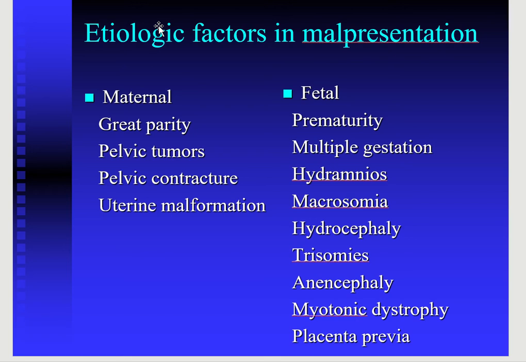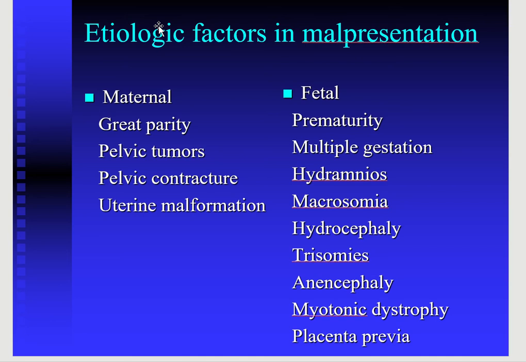Among the fetal causes, the malpresentation is usually seen in a fetus with prematurity, in a case of multiple pregnancies, or if there are abnormalities of the liquor like polyhydramnios or oligohydramnios, or if the fetal size is very large, in that case it may not fit into the normal longitudinal lie and it can lead to the malpresentation.